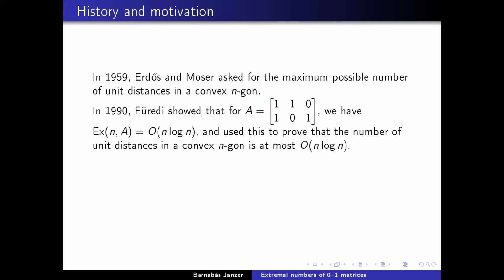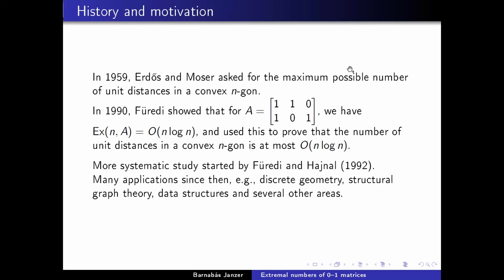And this is actually still the best known bound for this problem for Erdős and Moser, up to the constant factor. The constant factor has since been improved, but it also uses the extremal theory of matrices. So this was one of the first applications and motivations for studying this. And then a more systematic study was started 2 years later by Füredi and Alon.